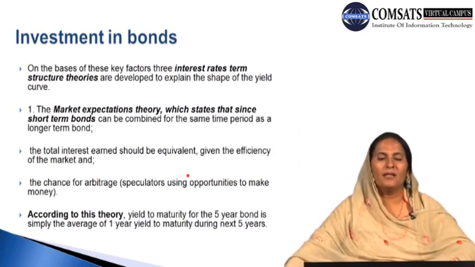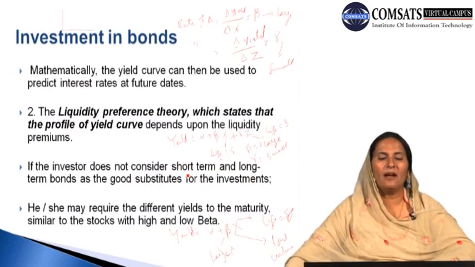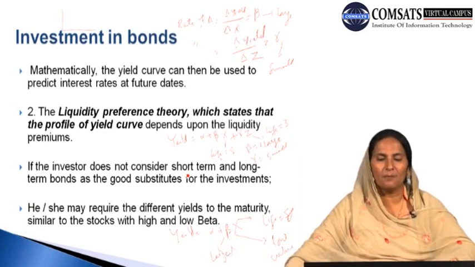And then we discussed different theories of the term structure of interest rates in order to explain the shape of the yield curve, and we discussed that we have three different theories. The one theory is known as market expectation theory, which states that short-term bonds can be combined for the same time period as the long-term bonds, and then we have the liquidity preference theory, which states that the profile of the yield curve depends upon the liquidity premium.